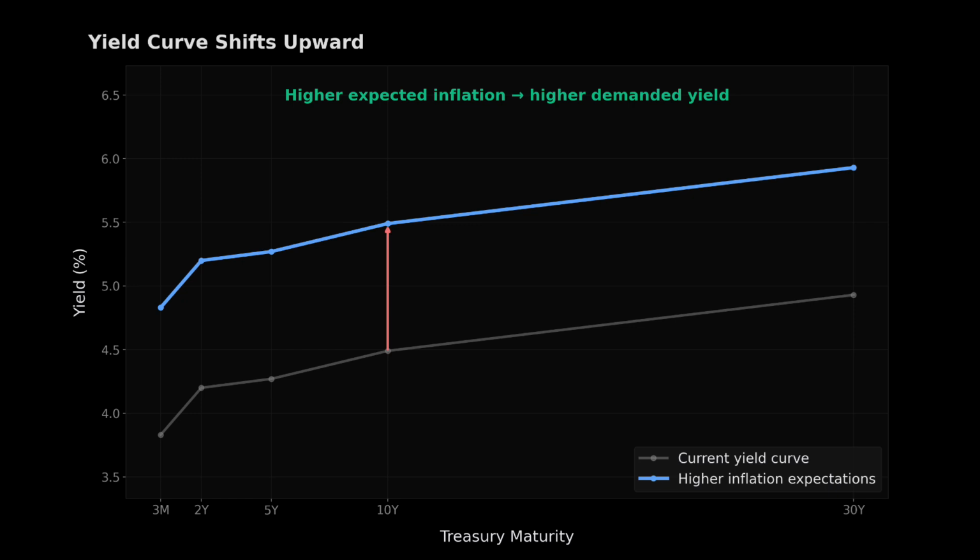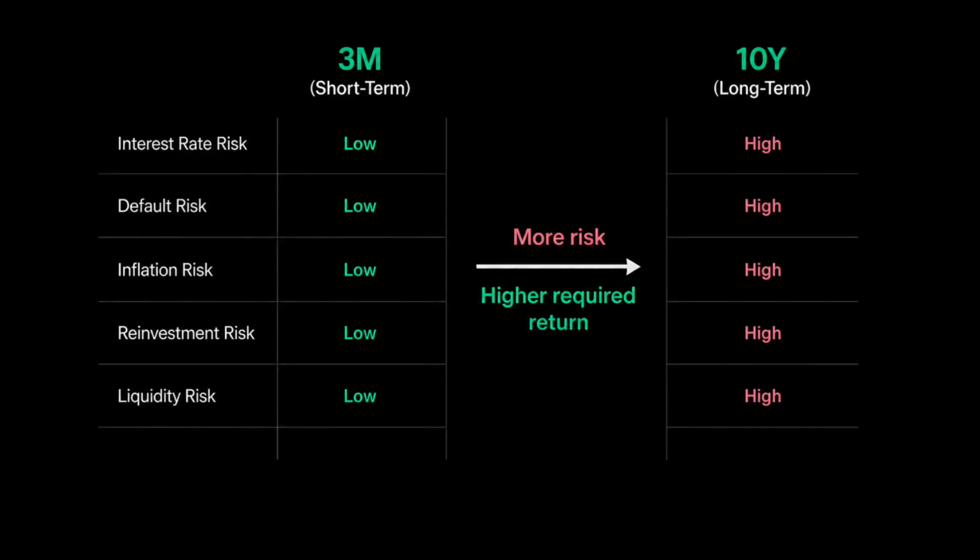Normally, long-term rates are higher than short-term rates. This makes perfect sense. If you lend money over 10 years instead of 3 months, you want a higher return to account for the uncertainty and risk over that decade. In functioning capital markets, higher risk requires a higher reward. Because of this, the normal yield curve slopes upward.